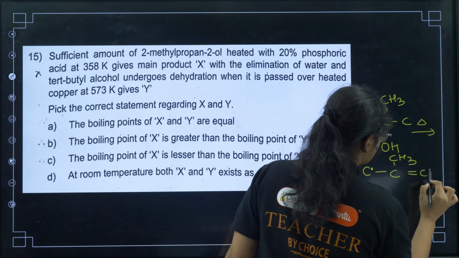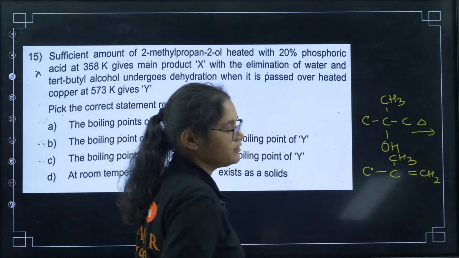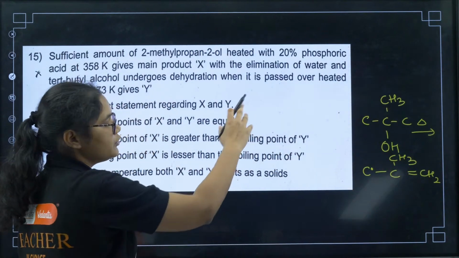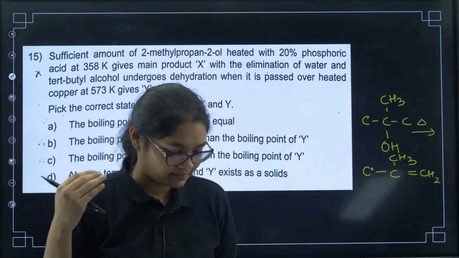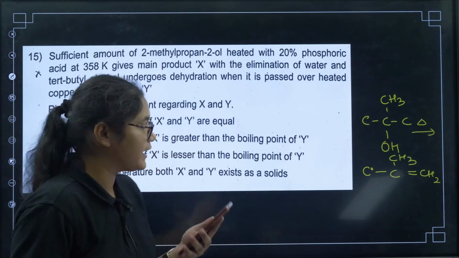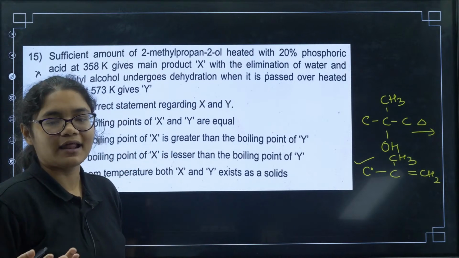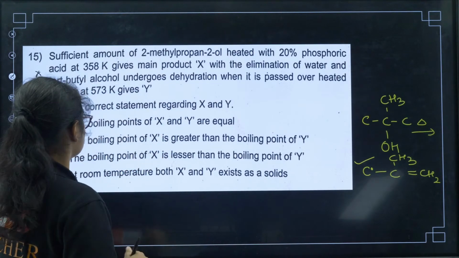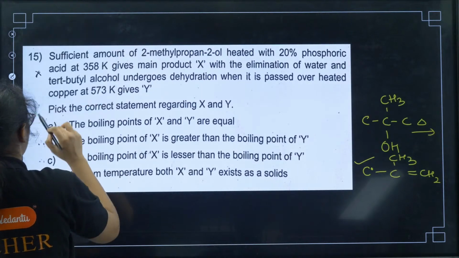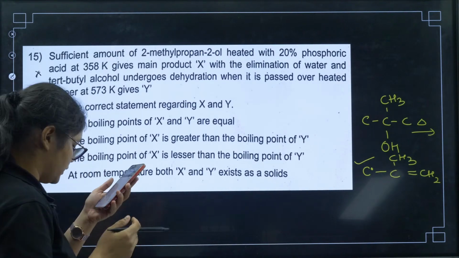CH3, and double bond, CH2. One alkene will form, right? And even with copper at 573 Kelvin, we get the same product, right? If they have the same product, then they will have the same boiling point. So the boiling points of X and Y will be equal, right?